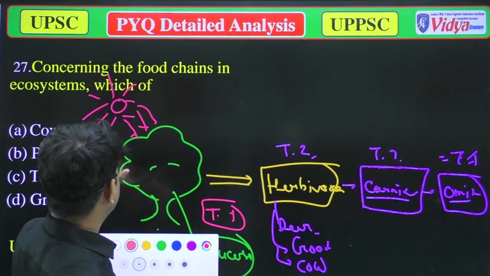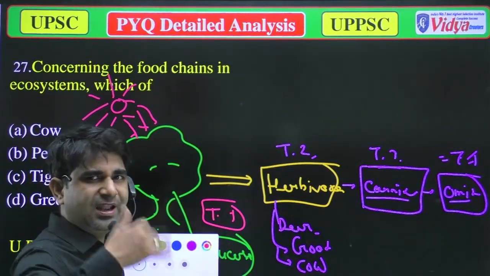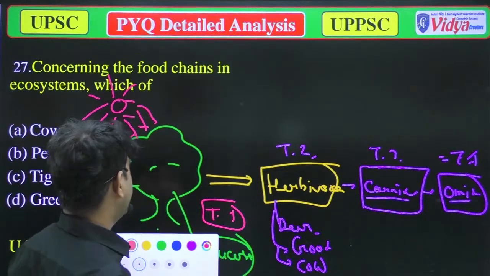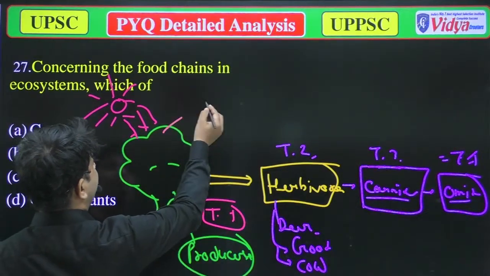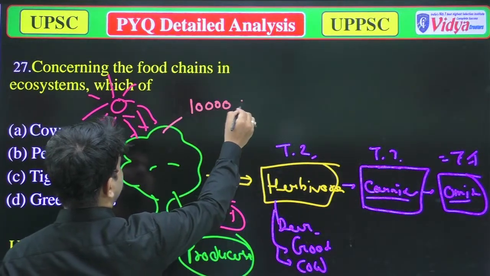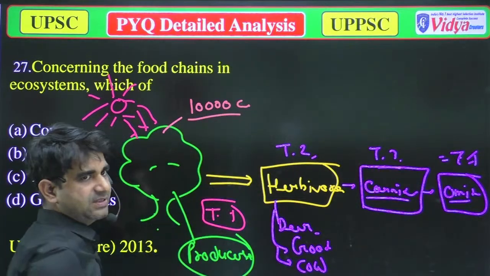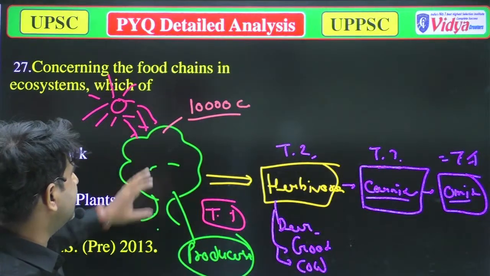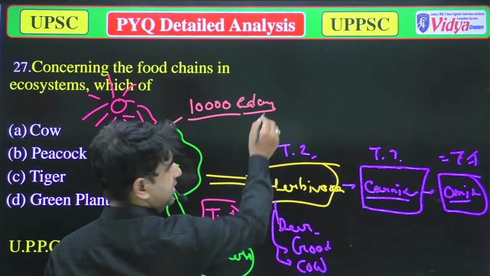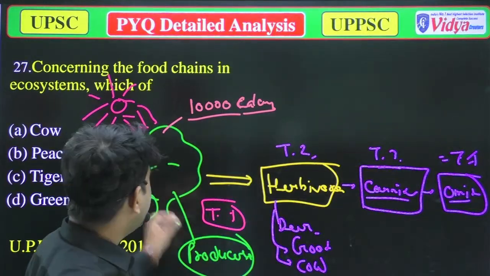Suppose the sun is providing lakhs of calories of energy, but this whole plant has absorbed only 10,000 calories of energy. Means it has synthesized only 10,000 calories of energy.